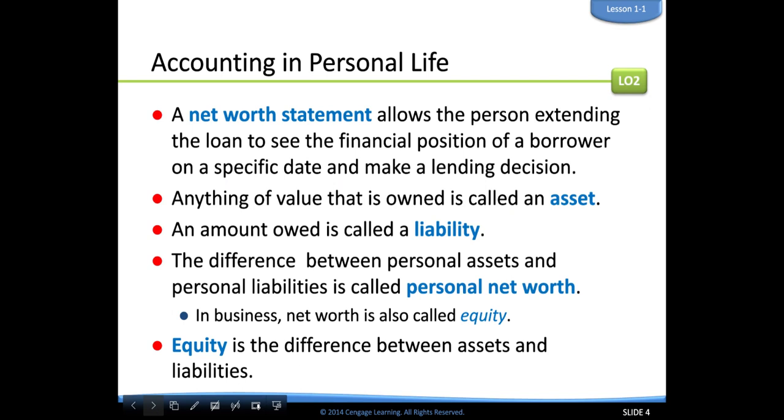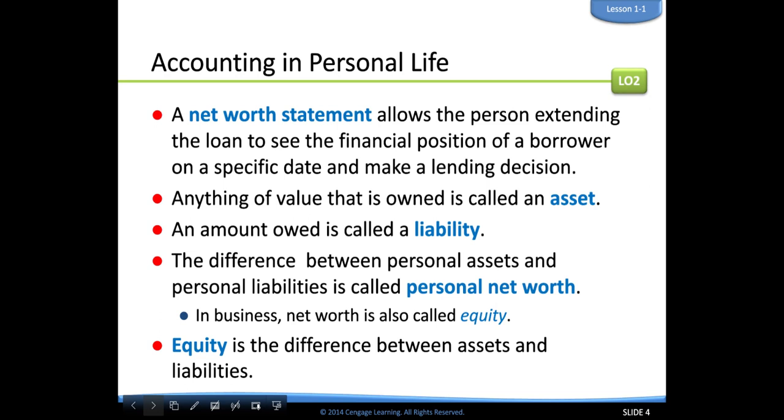So, accounting in your personal life, you think about all of the transactions that you make on a day to day basis out of your checking account, and the money that you pay every month on things that you've bought that you owe money on. So, figuring out a net worth statement allows a person extending a loan to you, letting you take out a loan for debt, to see the financial position of the borrower, you, on a specific date and make a lending decision based on that.